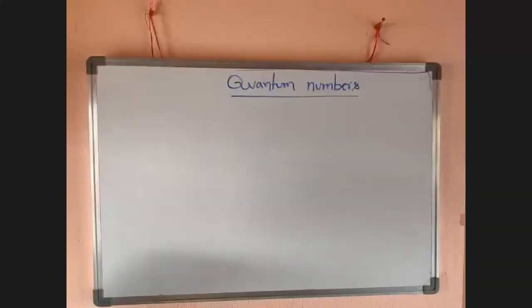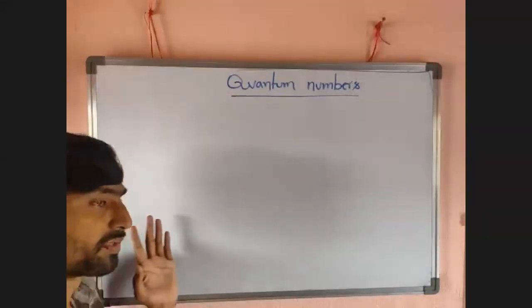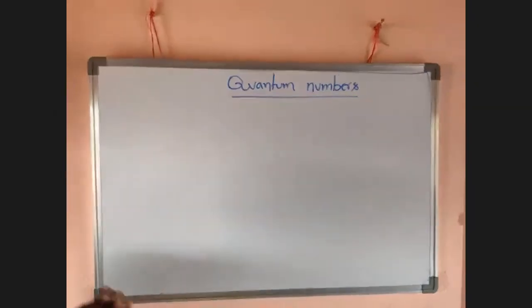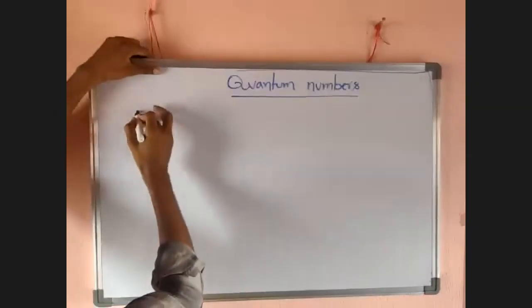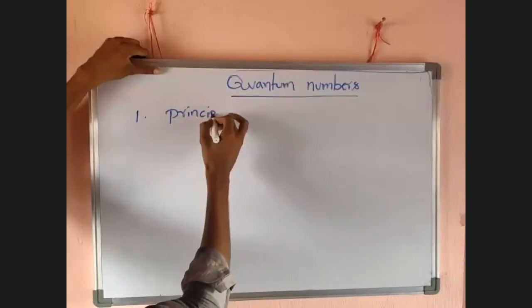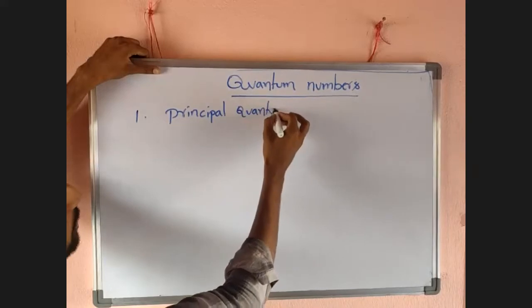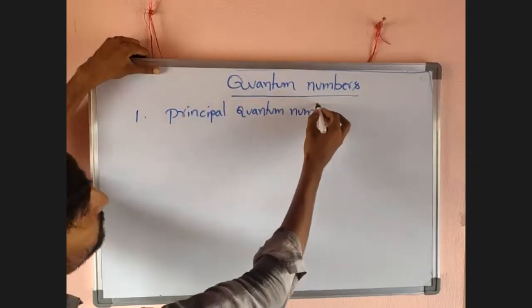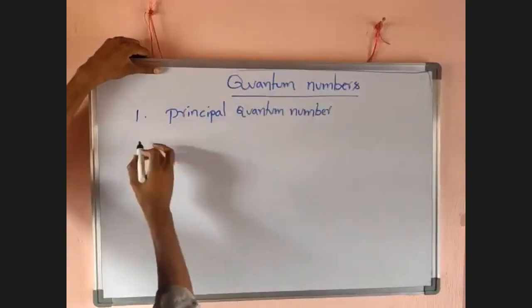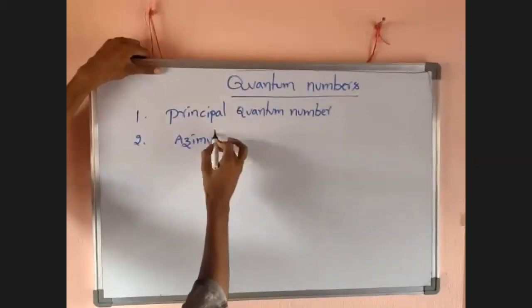The first quantum number, we already discussed in the last classes. That first quantum number is the principal quantum number. The second one is the azimuthal quantum number.